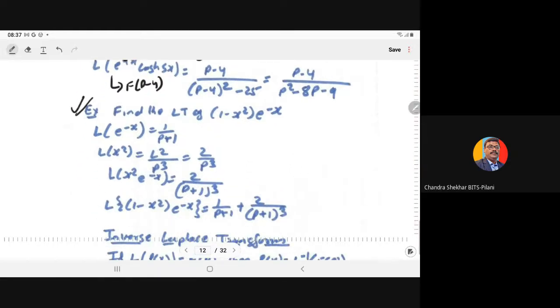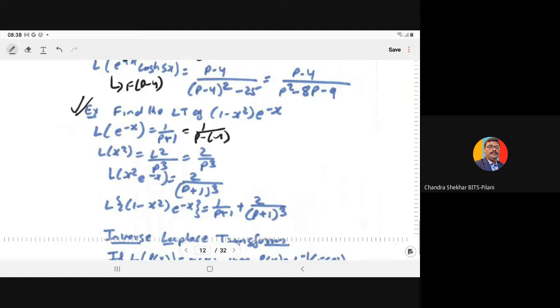For example, suppose we have the function (1 minus x square) e to the power minus x. We know that the Laplace transform of e to the power ax is 1 upon p minus a, so here it is 1 upon p minus of minus 1.